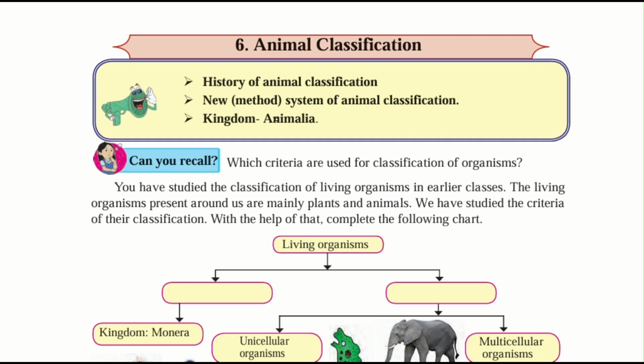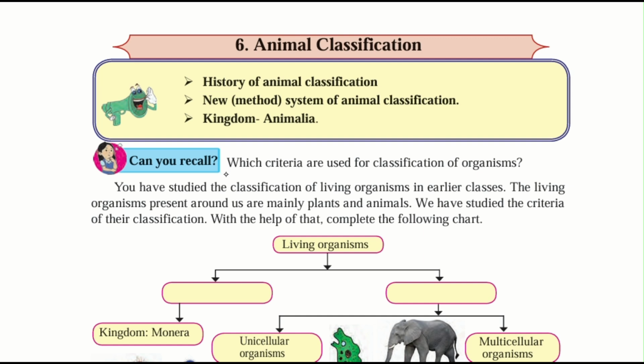Now coming back to the video, without wasting your time and my time as well, let's begin with the chapter. The name of this chapter is Animal Classification. Basically, with this title, we understand that in this chapter we are going to study something related to animals and classification of animals. So let's see the overview of this chapter. We're going to study the history of animal classification, new method, system of animal classification, and kingdom Animalia in this whole chapter.